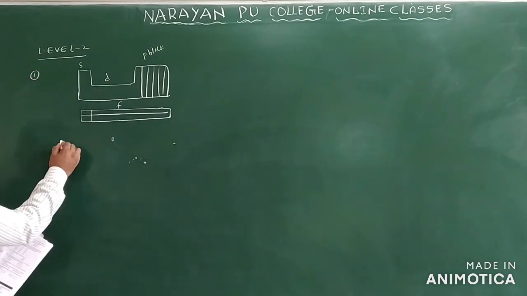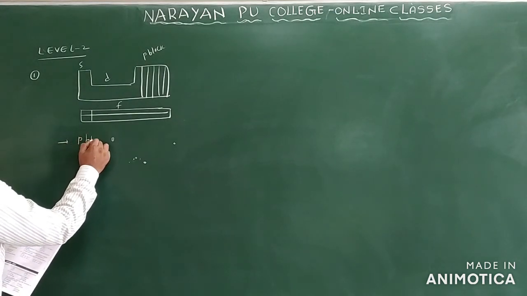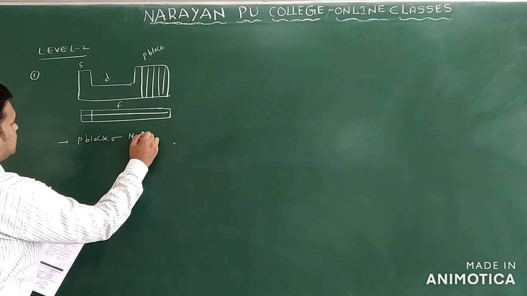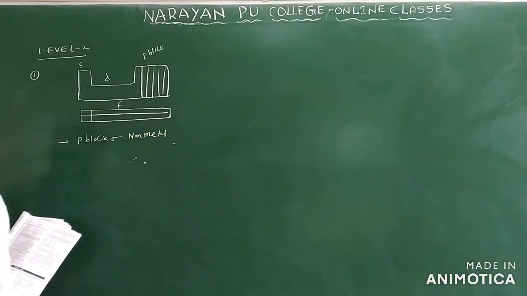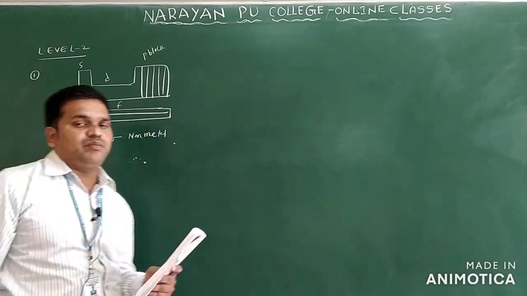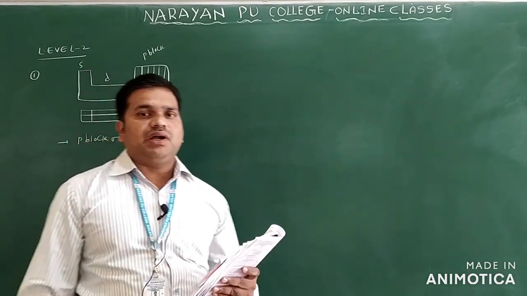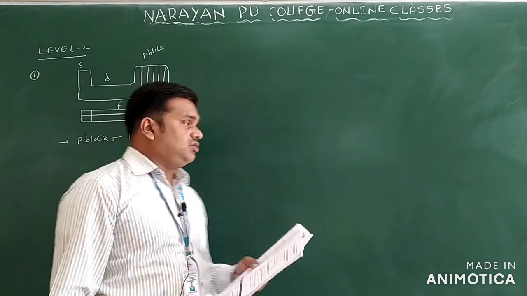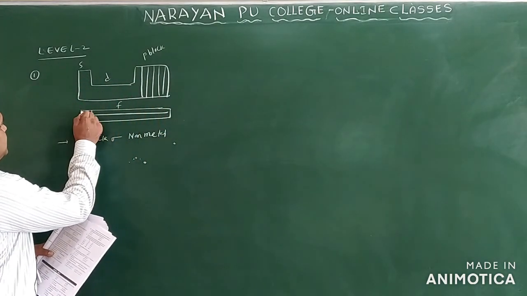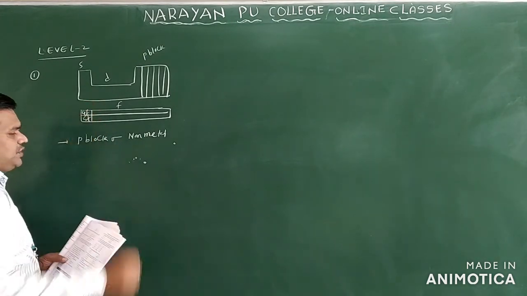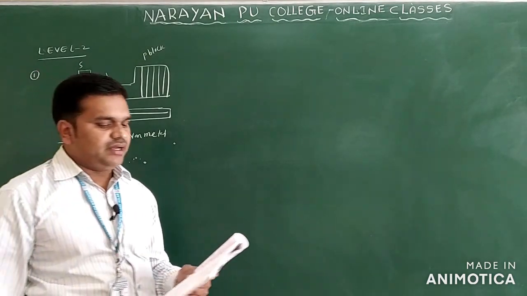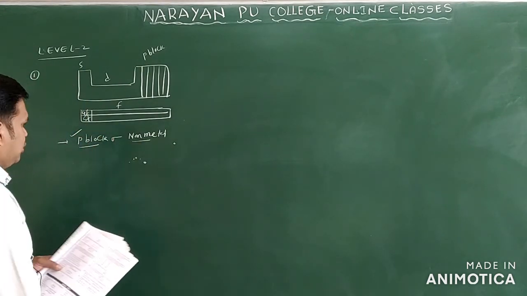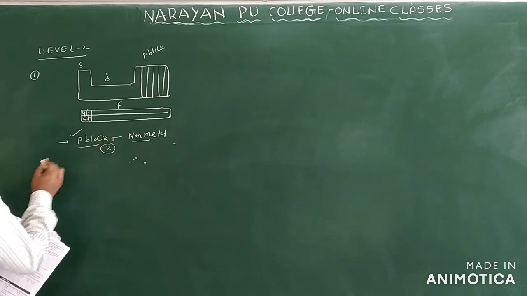So the answer is the P block. The majority of the non-metals are present in the P block, because the S block has the alkali metals and alkaline earth metals. The D block has the transition elements, and the F block has the inner transition elements: the 4f series and the 5f series, the lanthanoids and actinoids. So non-metals are placed under the P block. You will take option 2 for this question.